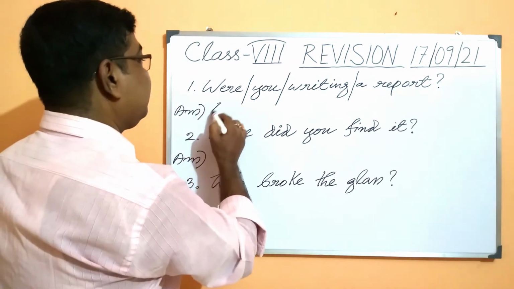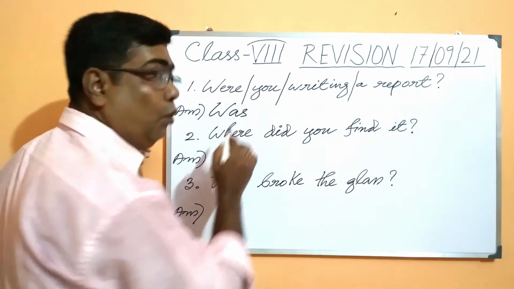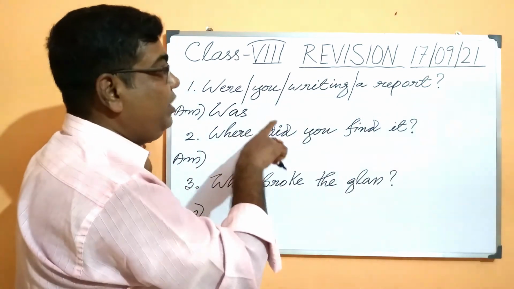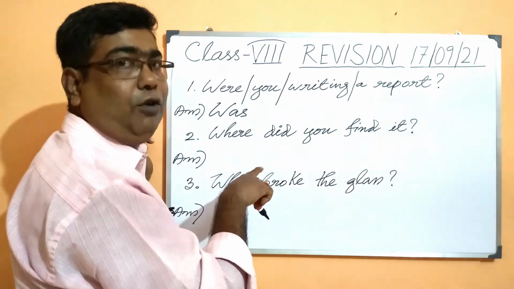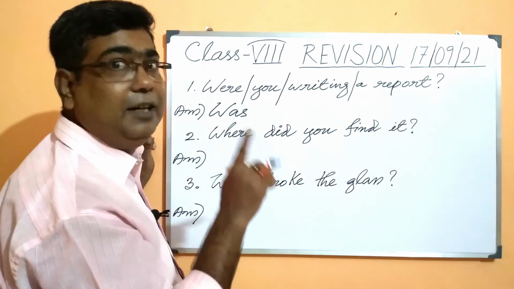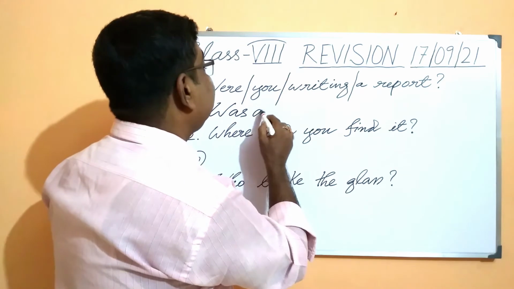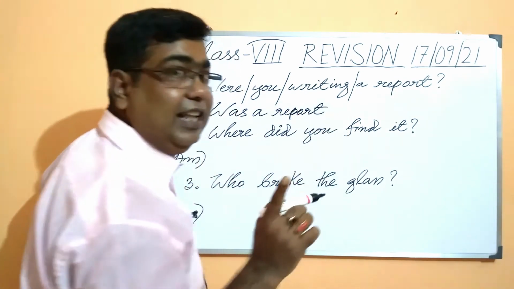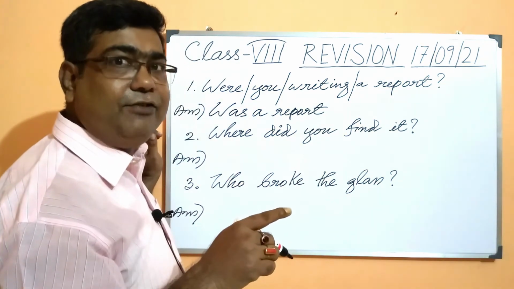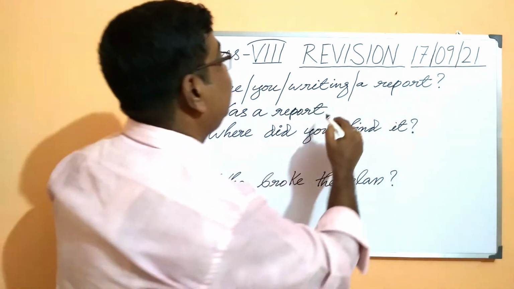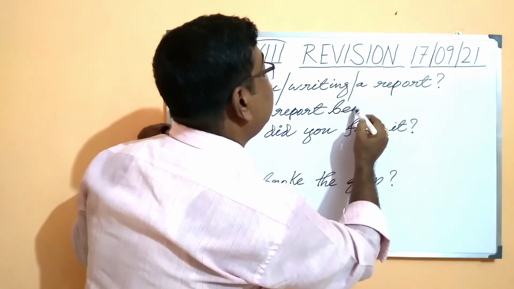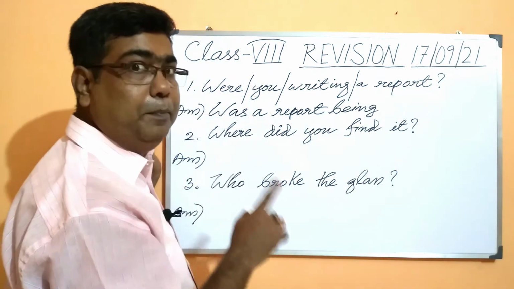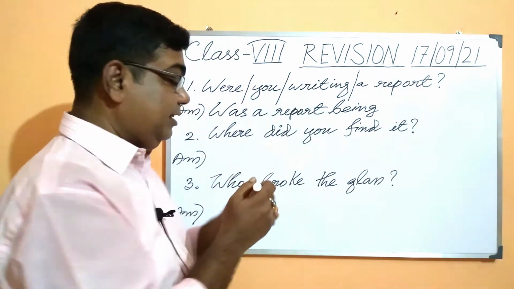So I have written was, and then I have taken the object in the beginning, which has now become the subject of the sentence or the subject in the passive voice. So was a report. Now being to be added, as we have done in our earlier classes. So here I am adding being. So up to this it is was a report being.